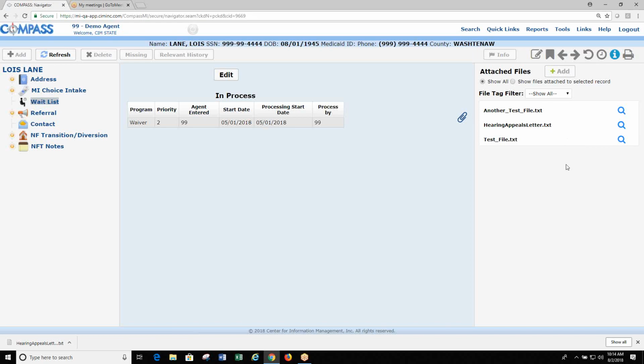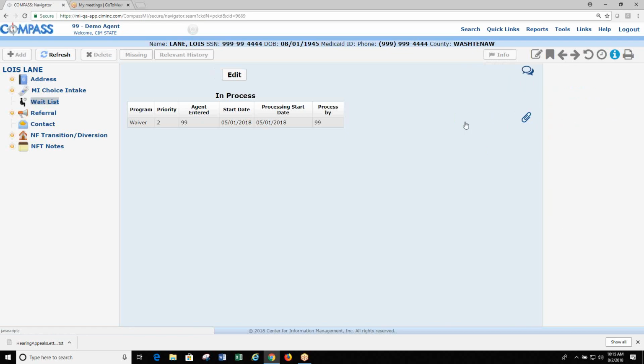So I think it's going to be a little bit of a learning curve to get used to it, but hopefully it works well. But we would definitely, you know, welcome any feedback of things that would make it easier to show files back and forth. It's just, this is our first cut at it. And we may have more even from the agencies on that. So that's really all there is about the attached files.